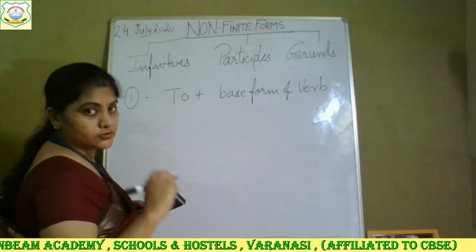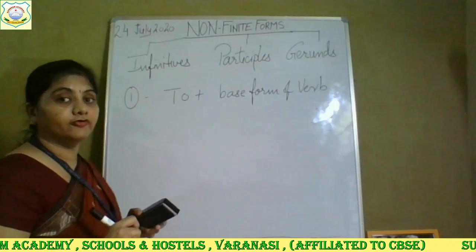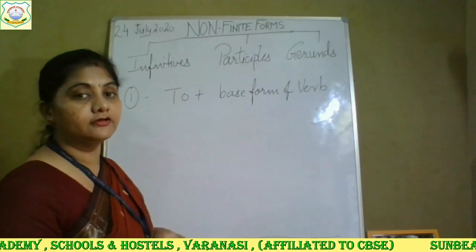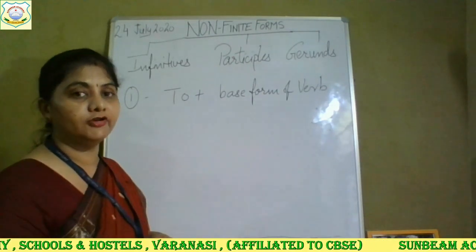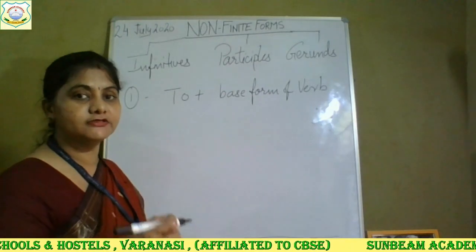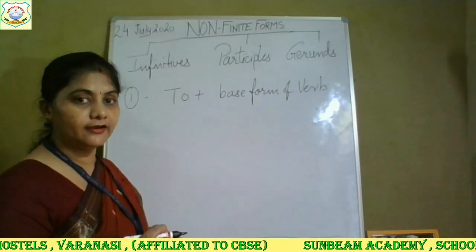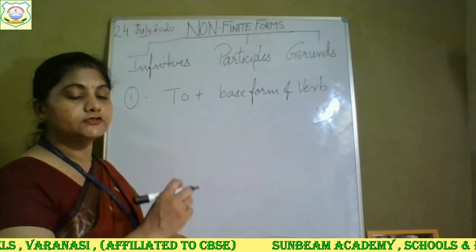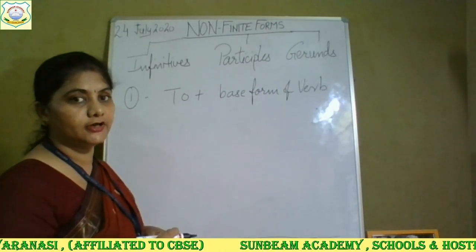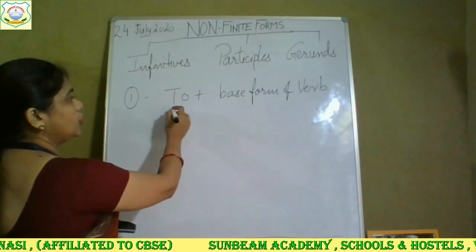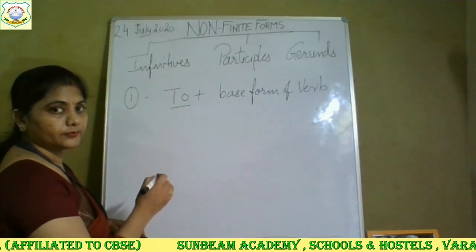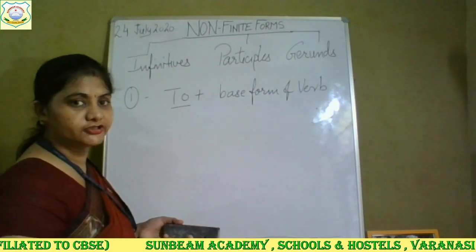We write to. If our verb is write, R-I-T-E, so in infinitive it will be to write. If our verb is run, infinitive will be to run. Sing, to sing. Okay. So whatever the first form of verb is there, we add to. This will be our infinitive.